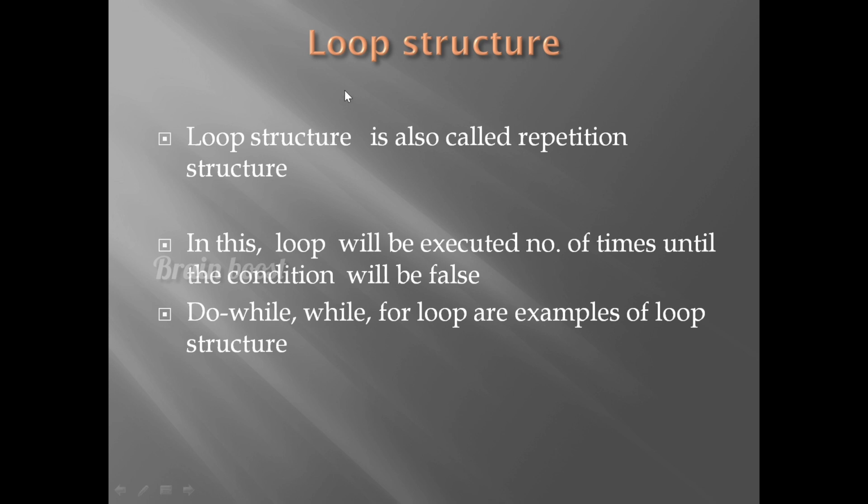Next one, loop structure. Loop structure is also called repetition structure. In this, the loop will be executed a number of times until the condition becomes false. An example of this statement is the for loop. And do while and for loop are examples of loop structure.